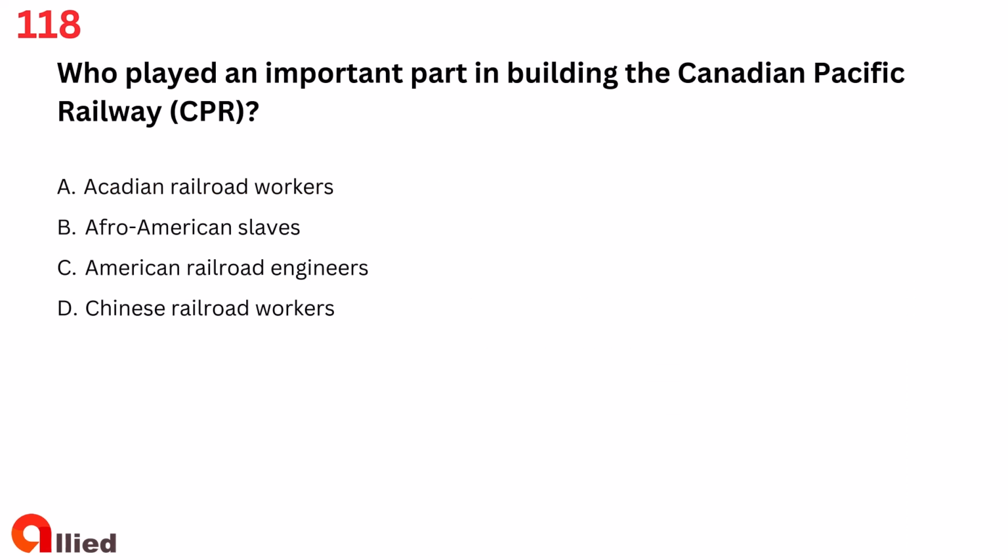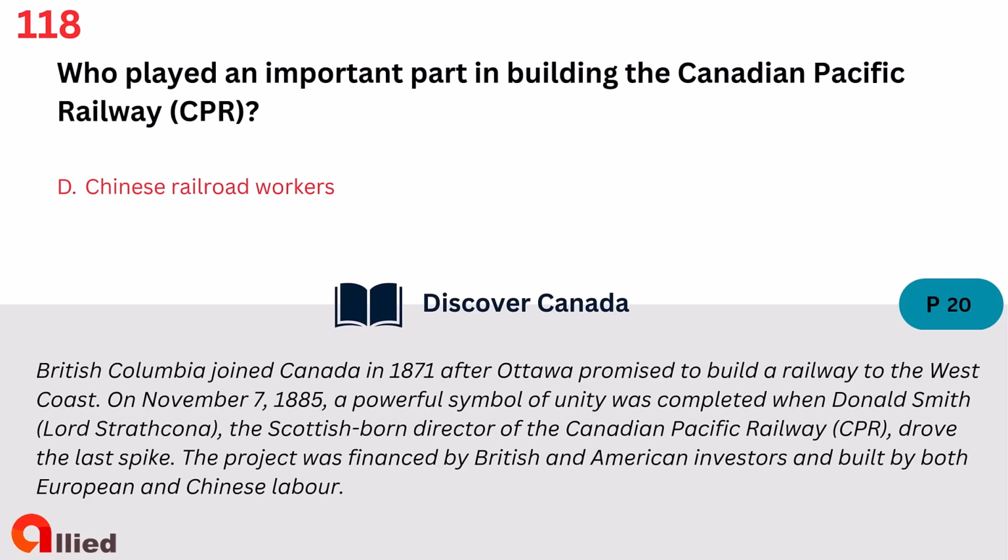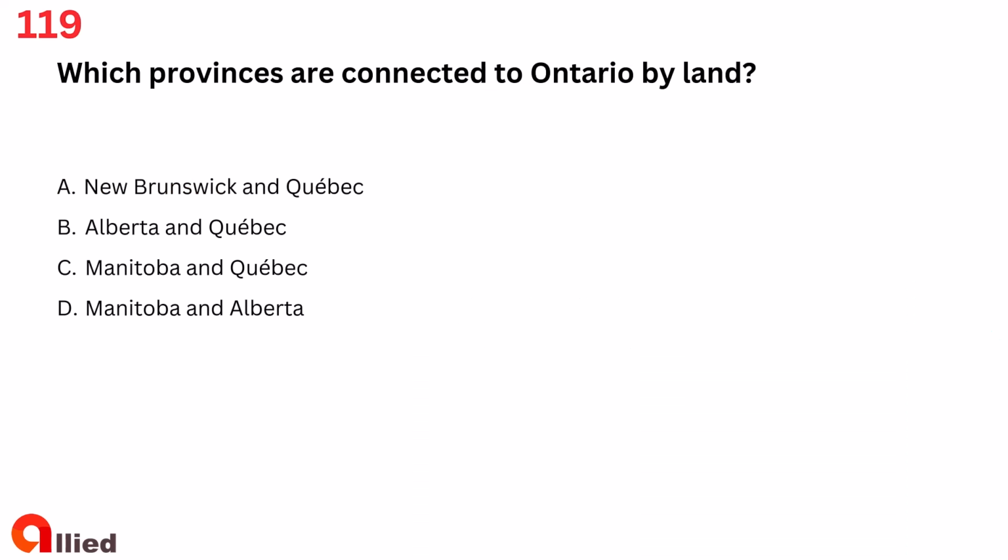Question 118. Who played an important part in building the Canadian Pacific Railway? A. Acadian railroad workers, B. Afro-American slaves, C. American railroad engineers, D. Chinese railroad workers. The answer is D. Chinese railroad workers.